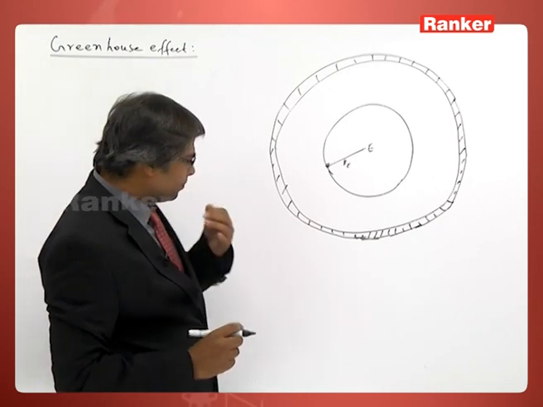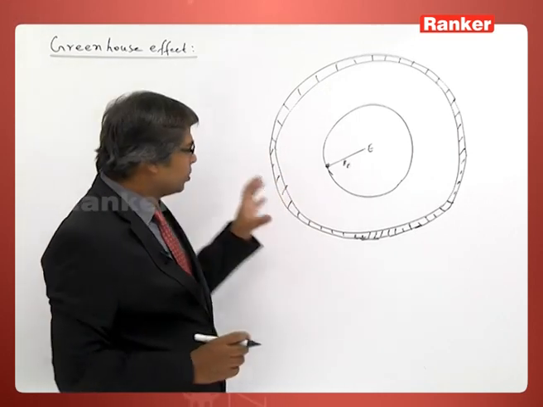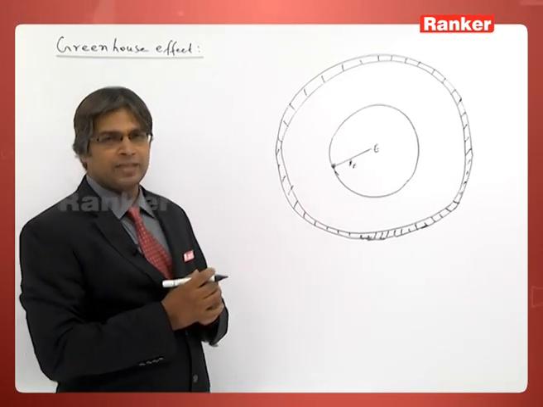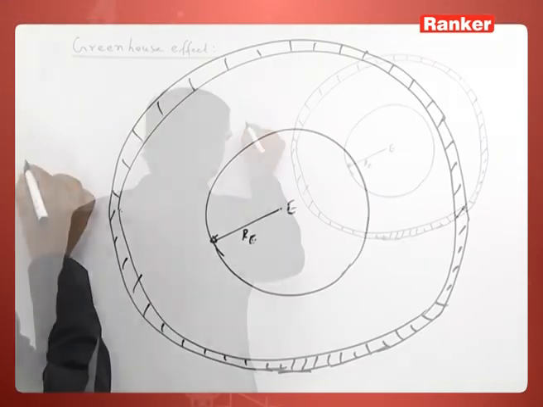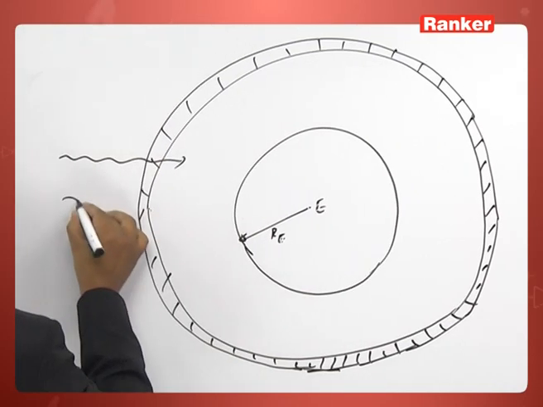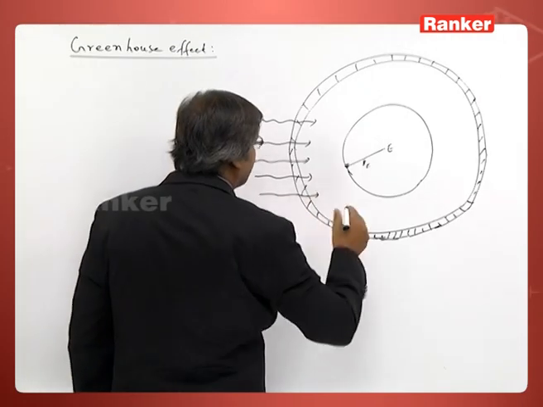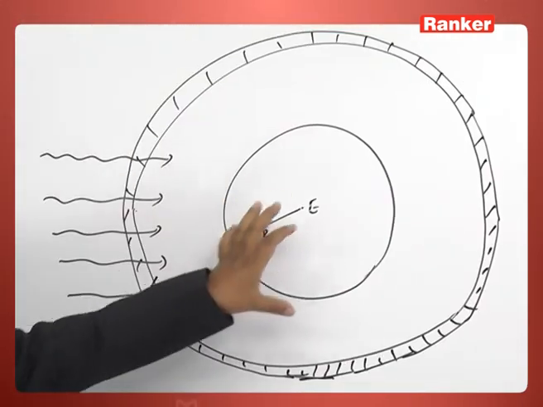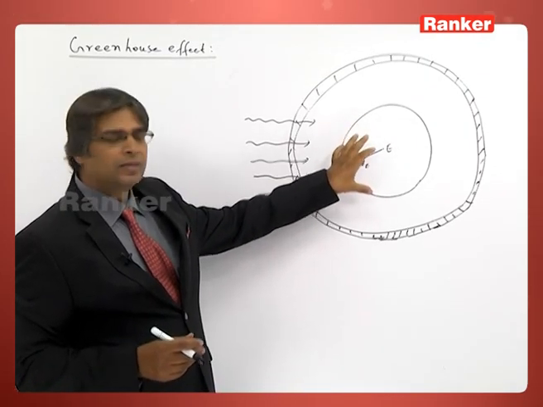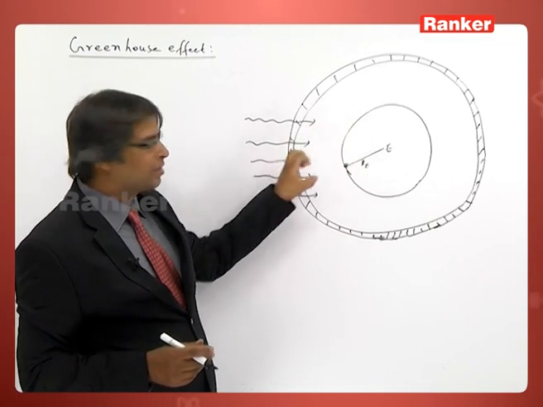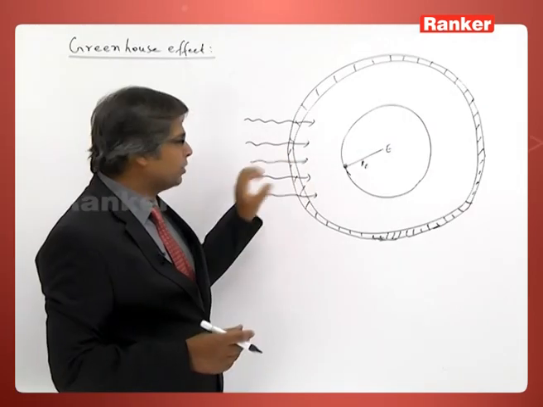So, what does it do? This atmosphere is transparent to the solar radiation, because most of the radiation is in the ultraviolet and visible range, which is absorbed by the surface of the earth, water and land. Plants also absorb these incoming radiations. So, the atmosphere is transparent to this radiation.